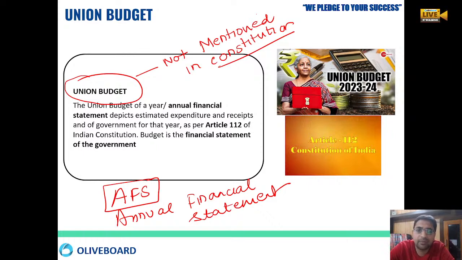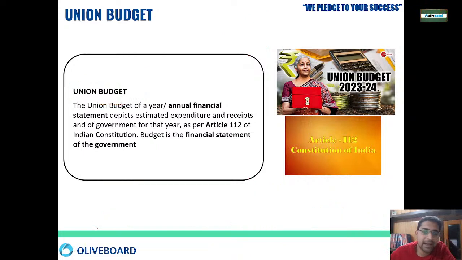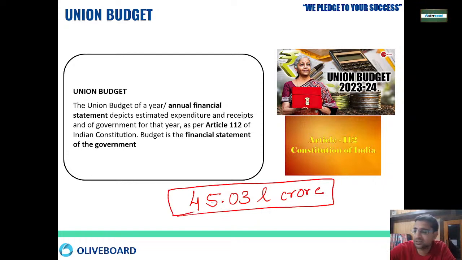So every year the government has to put forward the estimated expenditure for the next year. This year they have given the budget for 2023-2024, that means from 1st April 2023 to 31st March 2024. In this budget, they are planning to do an expenditure of 45.03 lakh crore. Okay, this is the expenditure they want to do in this budget.